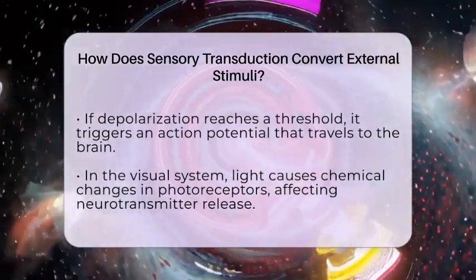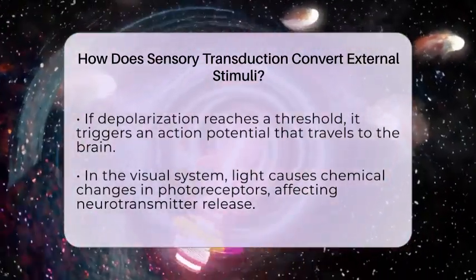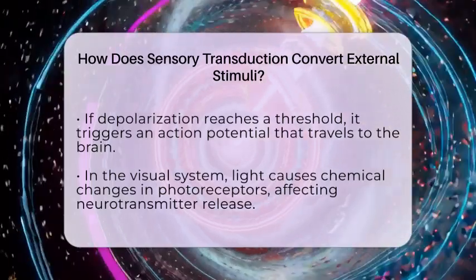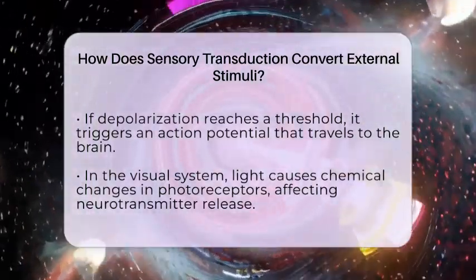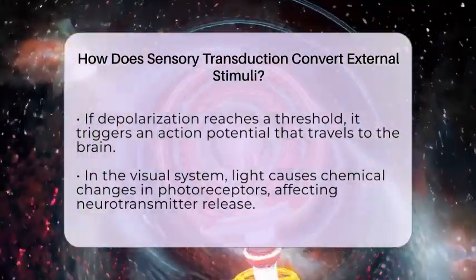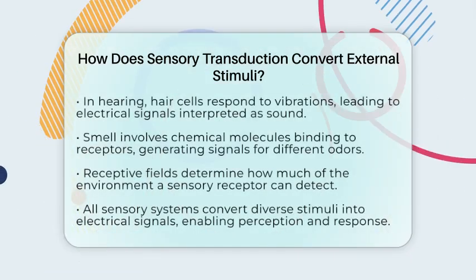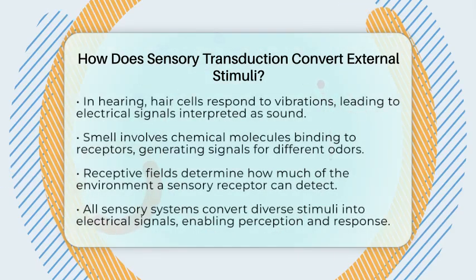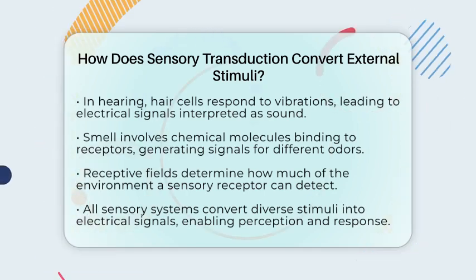In hearing, hair cells in the inner ear respond to vibrations from sound waves by bending, which opens ion channels and causes depolarization. This electrical signal then travels to the brain to interpret the sound. In smell, chemical molecules bind to receptors on sensory neurons inside your nose. This binding creates electrical signals that represent different odors.